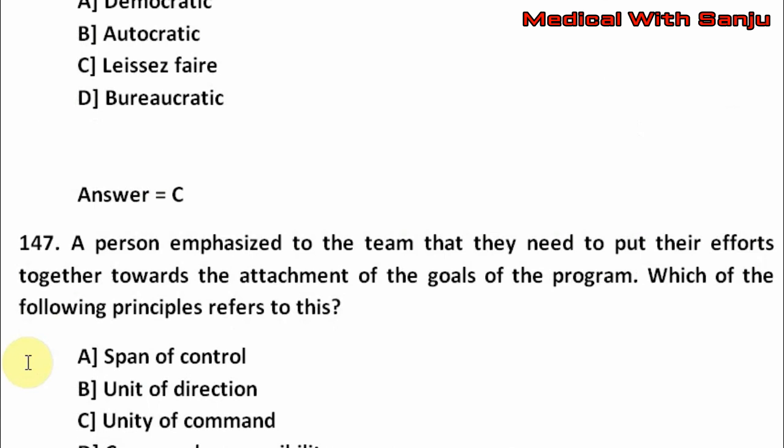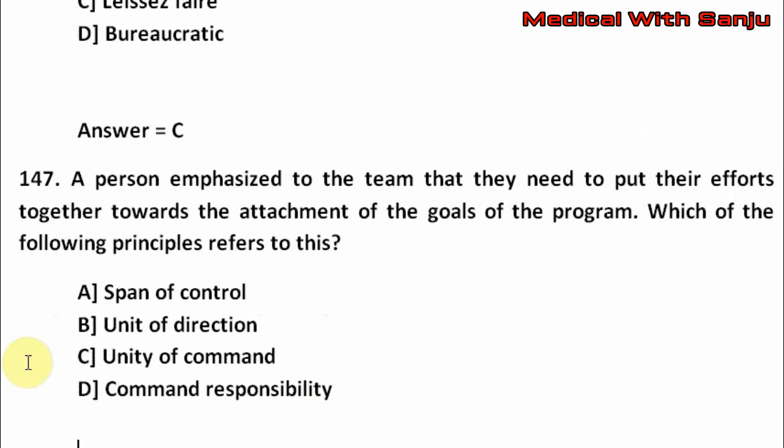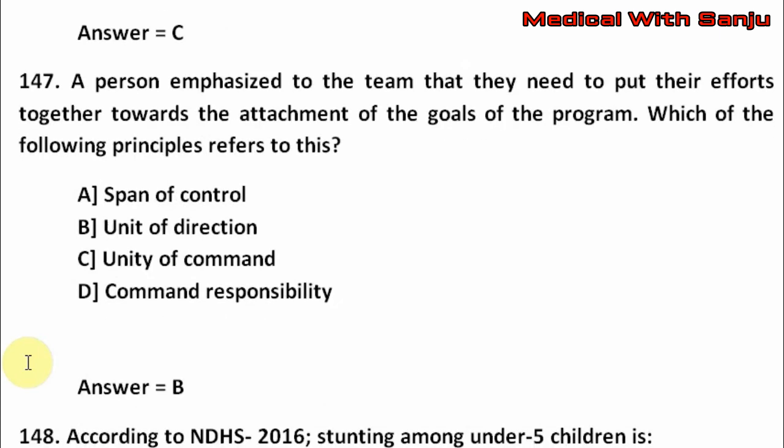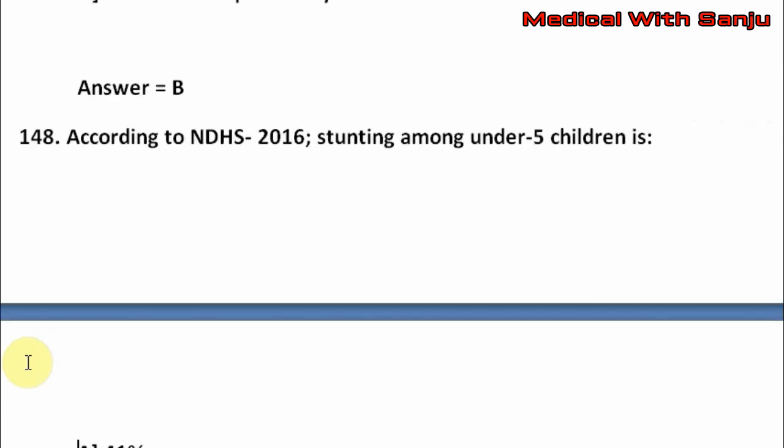Next question. A person emphasized to the team that they need to put their efforts together towards the attainment of the goals of the program. Which of the following principle refers to this? Option A, span of control, option B, unity of direction, option C, unity of command, option D, command responsibility. The right answer is option B, that is unity of direction.